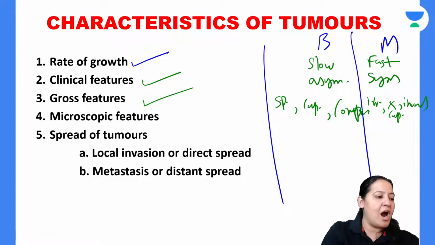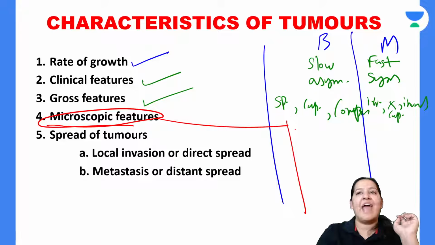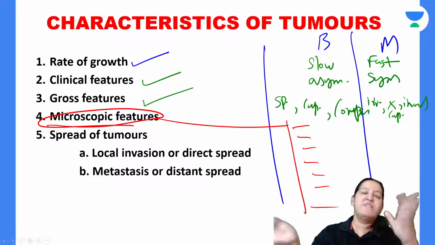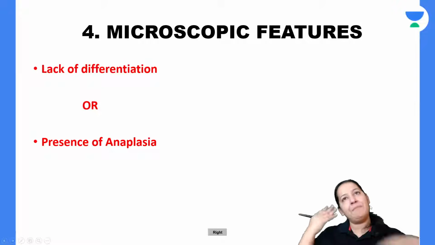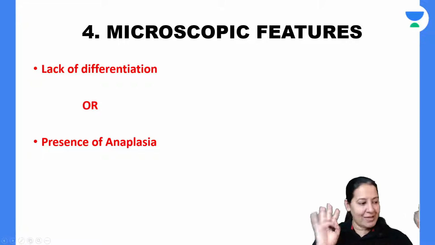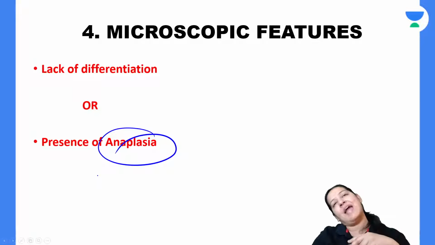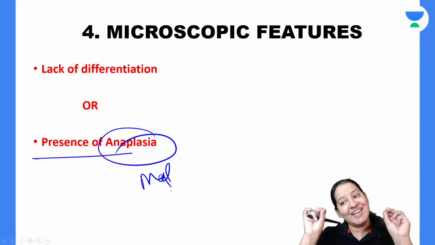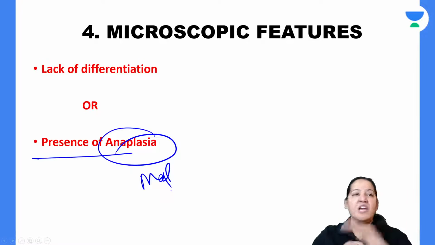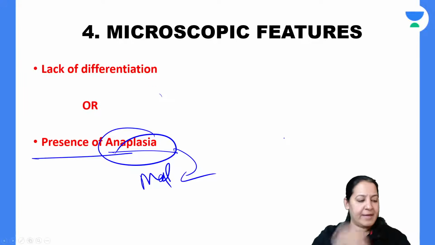Now let's start microscopy. The most difficult portion of this lecture is the 10 features on microscopy which differentiate benign versus malignant tumor. So let me start the microscopy. In microscopy, anaplasia differentiate benign and malignant tumor. It is the presence of anaplasia in malignant tumor that defines malignancy. If you want to say anything is malignant, you have to prove it is anaplastic. If it is anaplastic, then only you can call it malignant. Otherwise, you cannot call it malignant. It is benign.